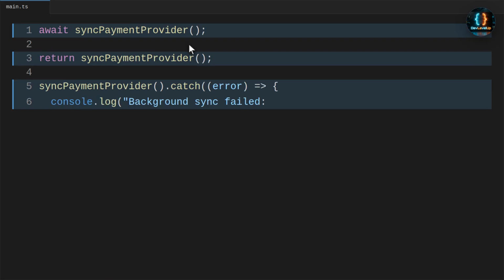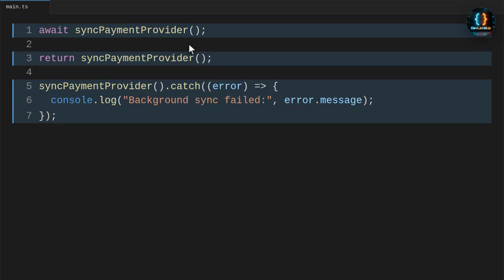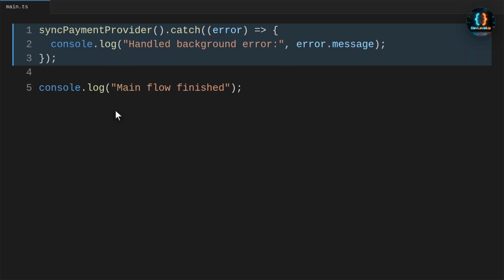The best practice is to make every promise owned by something. Await it, return it to the caller, or attach a catch handler when it is intentionally running in the background. For practice, rewrite the fixed version with .catch instead of try-catch. This is useful for a truly background task where the main flow should continue.